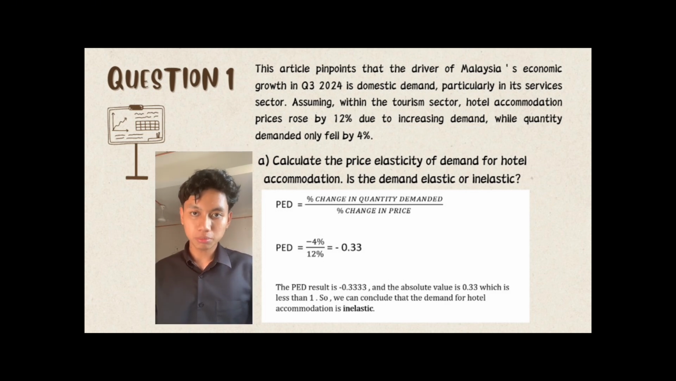So, here is the formula of price elasticity of demand: percent change in quantity demanded over percent change in price. So, we get the PED result is minus 0.333 and the absolute value is 0.33, which is less than 1. So we can conclude that the demand for hotel accommodation is inelastic.